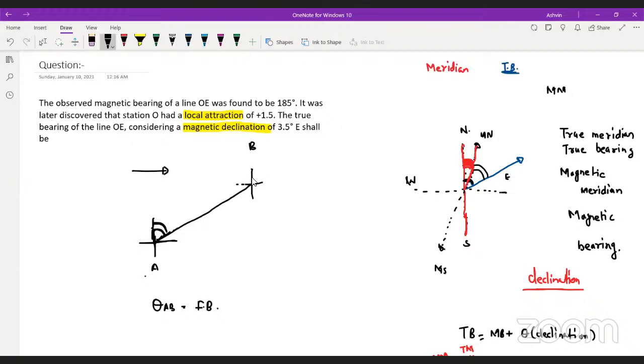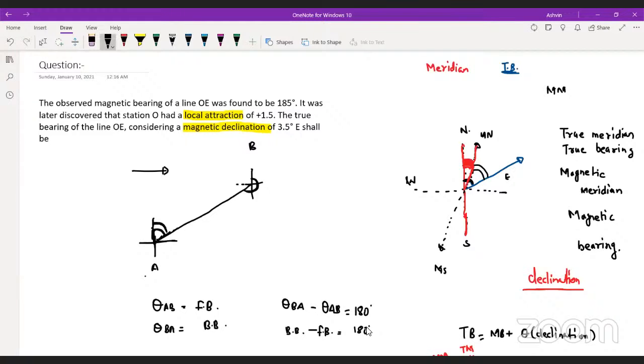But when I will take the reading of the same line AB from B to A like this, it will be called theta BA, and it will be called the back bearing. In this case, theta BA, that is the back bearing, minus theta AB, which is called forebearing, will be 180 degree.